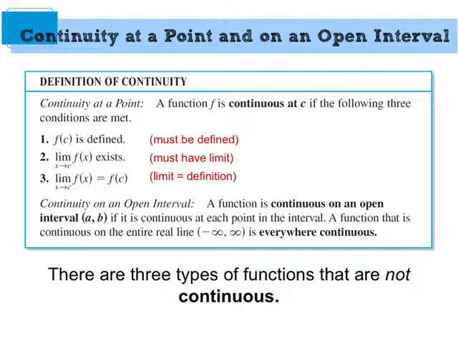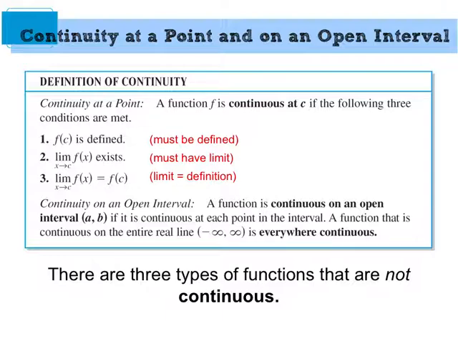Number one, it has to be defined. f(c) is defined. There's a value of the function. Number two, it has to have a limit at that point. Number three, the answer from part one has to equal the answer from part two. And then there's a bunch of other stuff down here about open intervals and things like that, but these three are the big part.